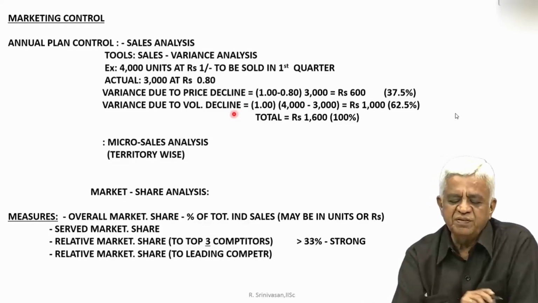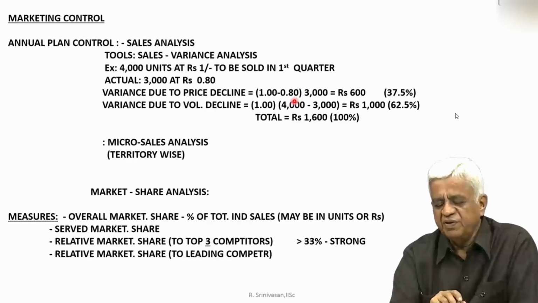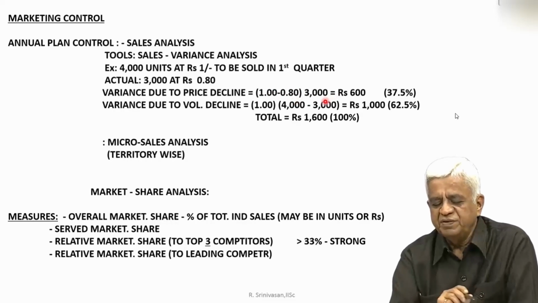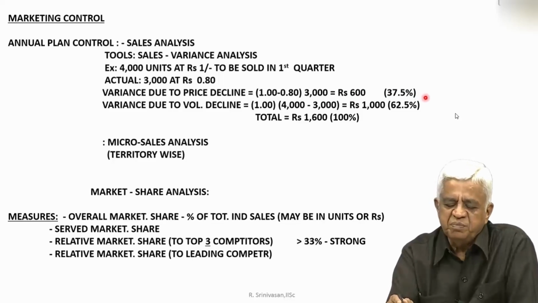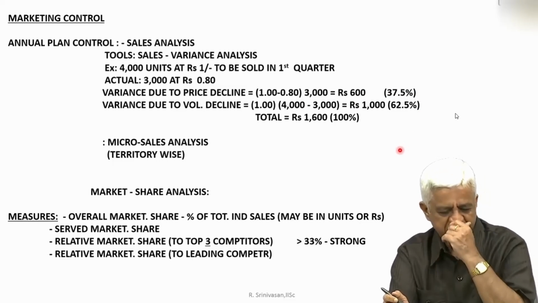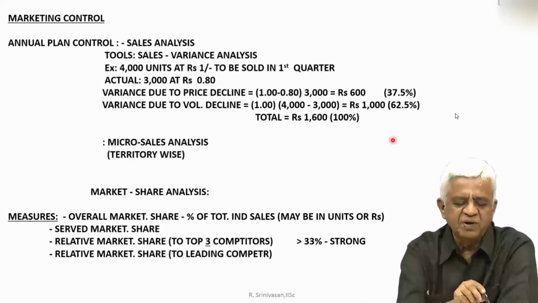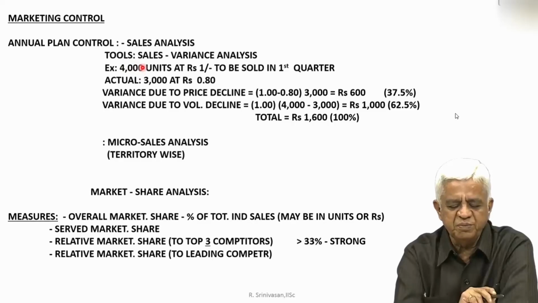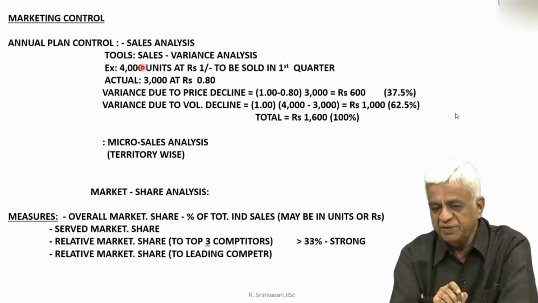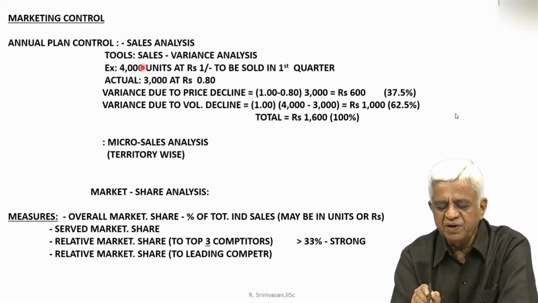So, what is the variance in price decline? It is 1 minus 0.80 multiplied by 3,000, that is rupees 600, 37.5%. It is contributing to this variance. Then there is a volume decline. You wanted 4,000 units to be sold, but 4,000 units is not getting sold. You are able to sell only 3,000.